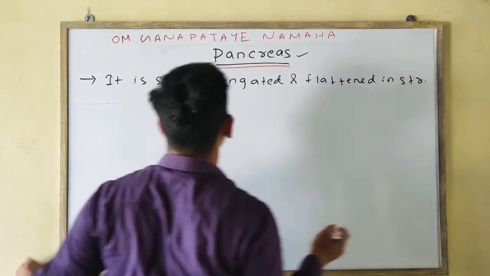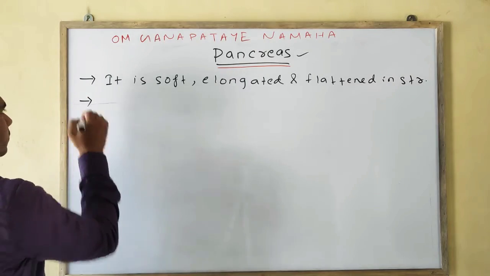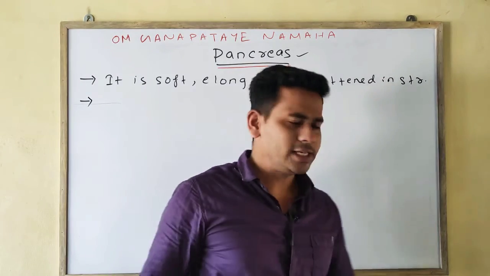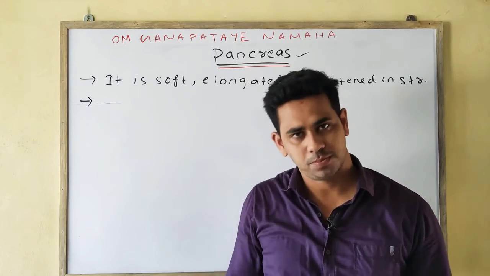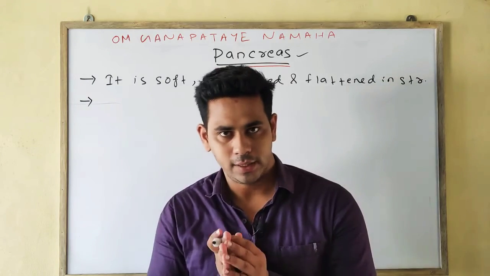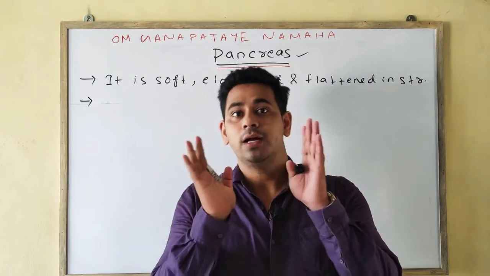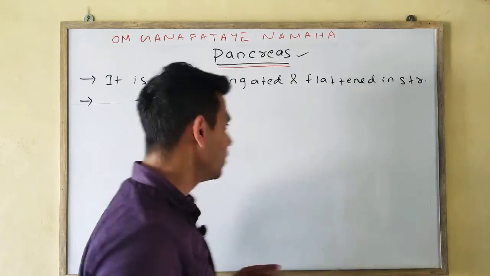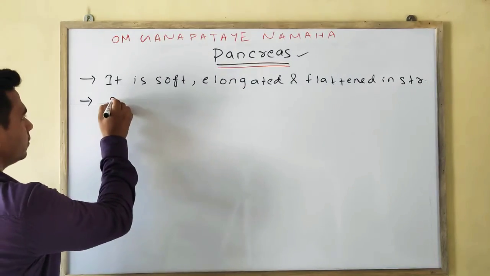Okay, second point, where it is present: the pancreas is present in between the stomach region and the duodenum region.